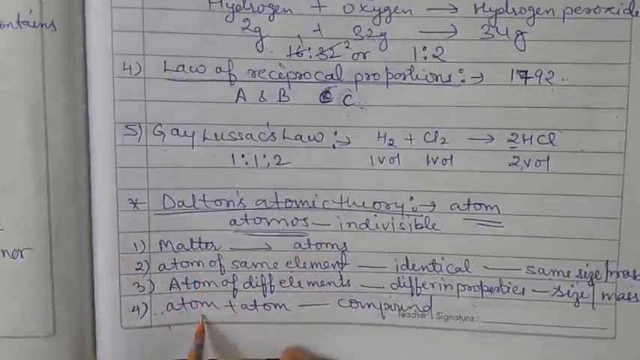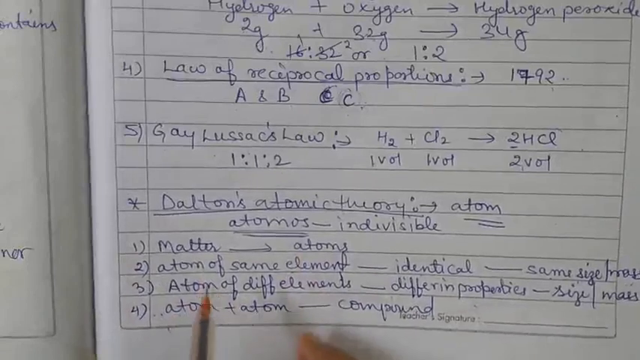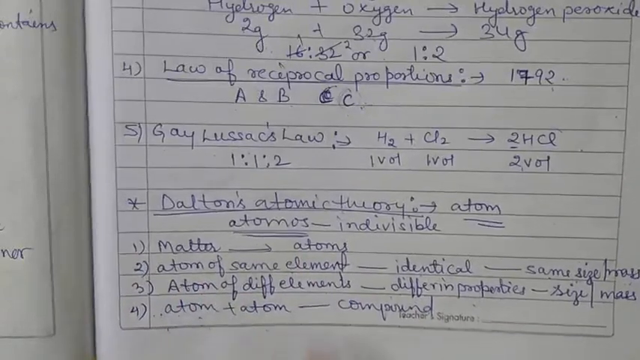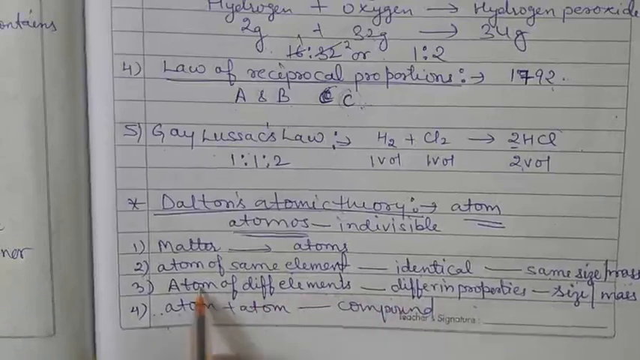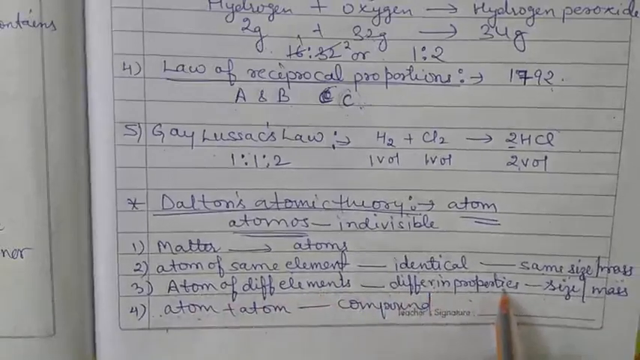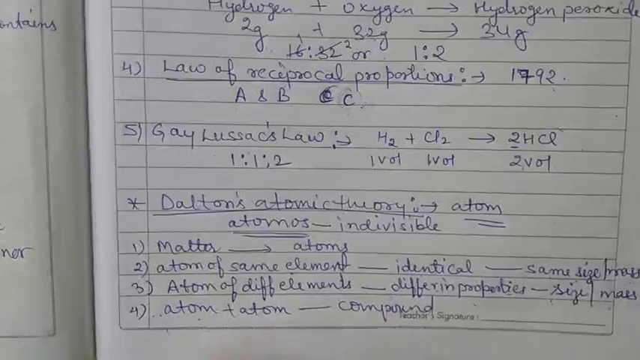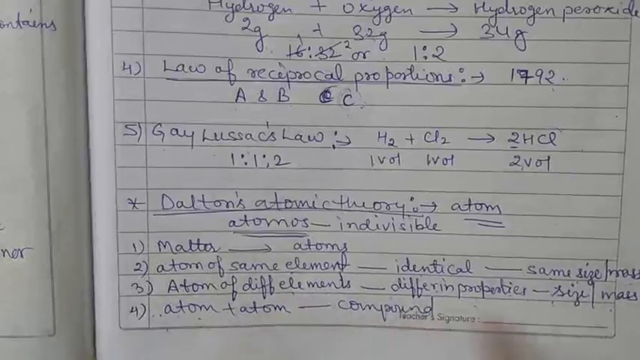The second drawback is it could not explain why atoms of different elements have different masses. Atoms of different elements have different properties, sizes and masses, but what is the reason behind it? It could not explain. So this is the second failure.